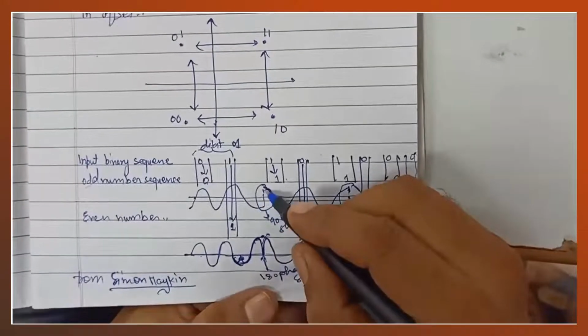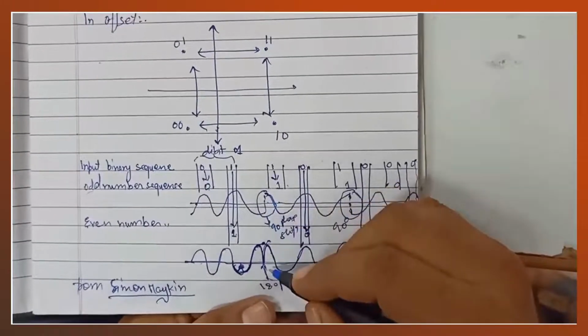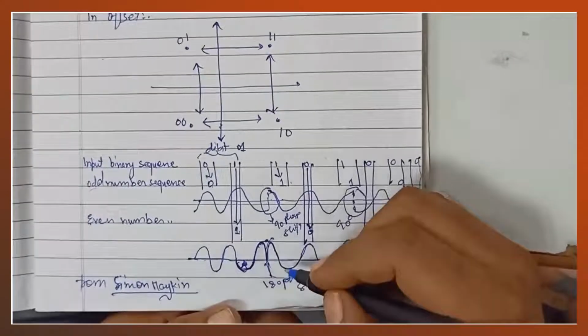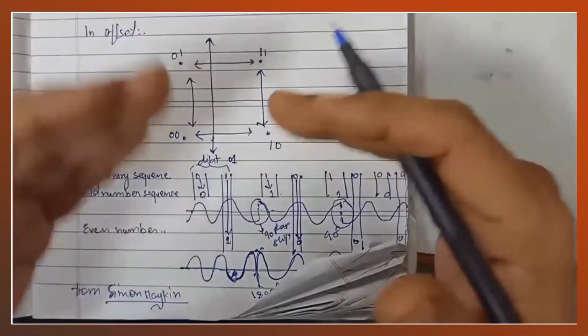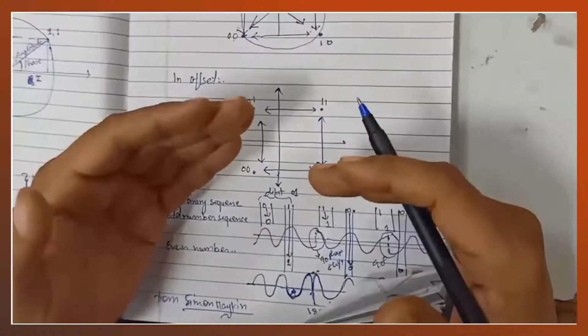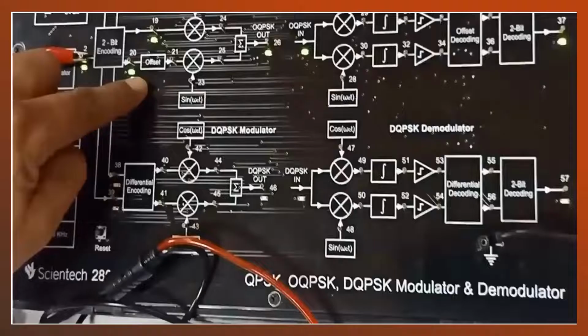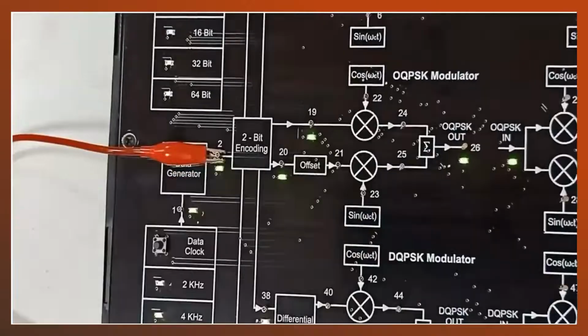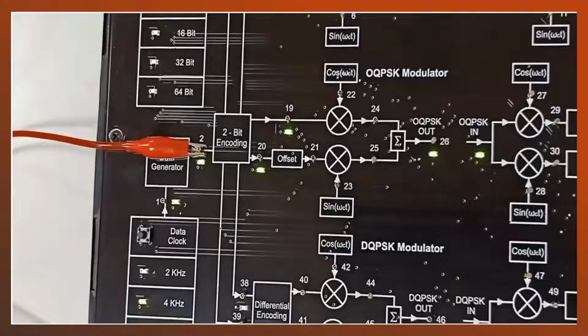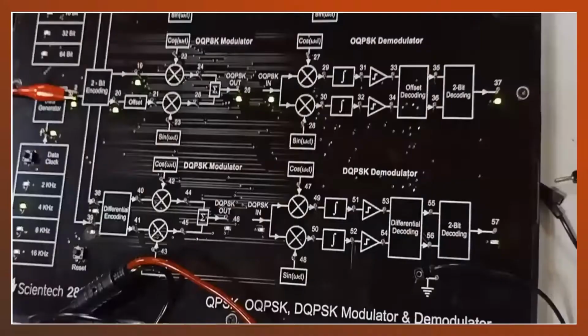If we do this, then at the same time we don't have a 90-degree and 180-degree phase shift. So to avoid the phase shifting by 90 and 180 degrees at the same time, we provide a delay in the other arm. This delay will be the bit duration divided by 2.